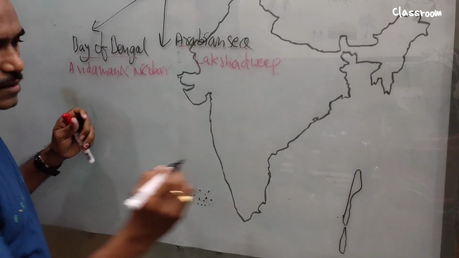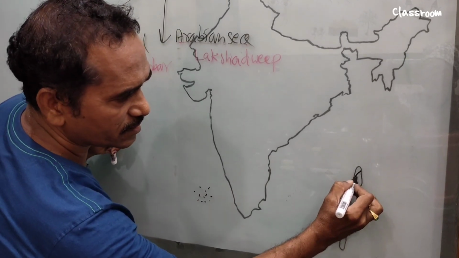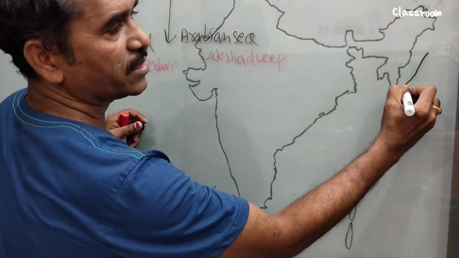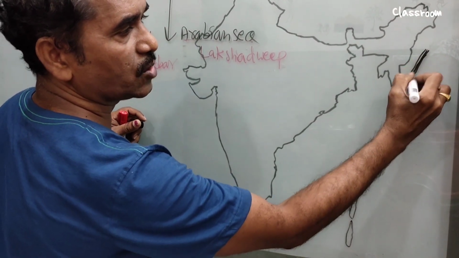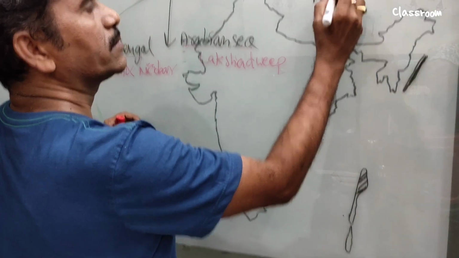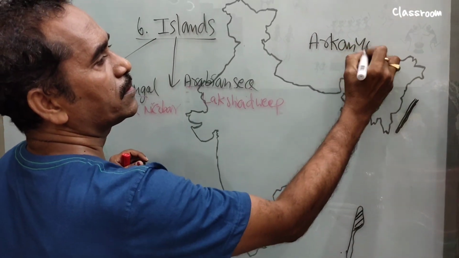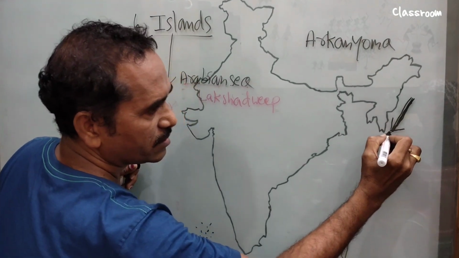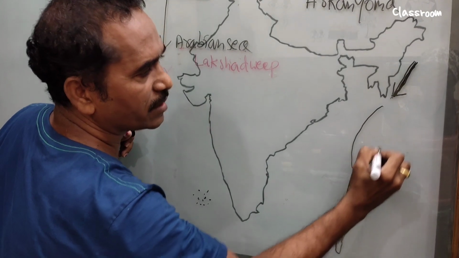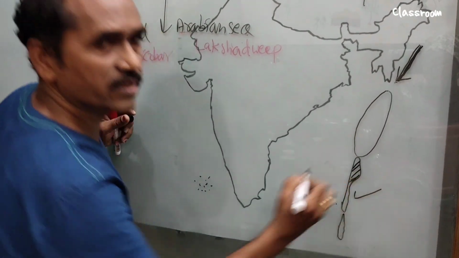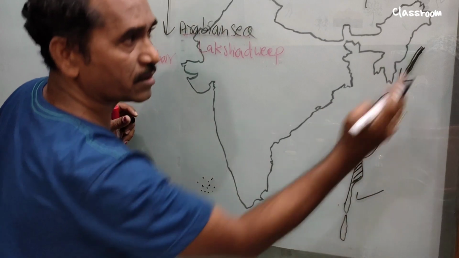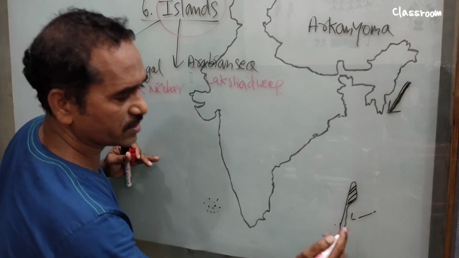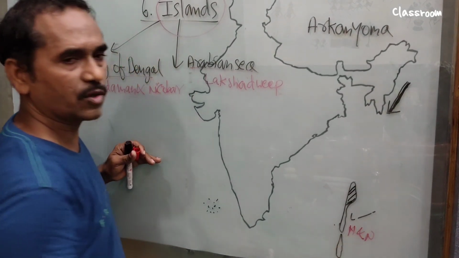Andaman and Nicobar is the extension of the Arakan Yoma Mountains. We can see the Arakan Yoma Mountains in Myanmar. This extension of the Arakan Yoma Mountain is submerged in the Bay of Bengal. Here it is submerged, here it is elevated. The elevated part of the Arakan Yoma Mountain is called Andaman and Nicobar.